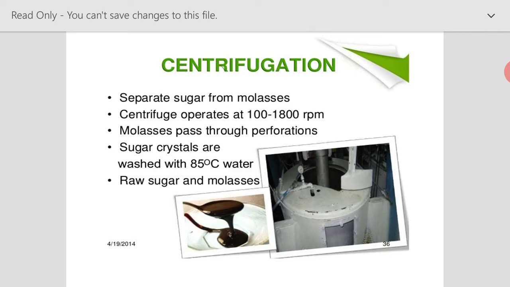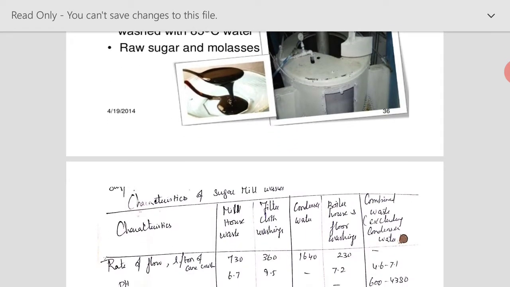Next is the centrifugation process. As we know, we are going to separate the sugar from the molasses, and this centrifuge will be operated at the rate of 100 to 1800 rpm, and the molasses will pass through the perforations, while the sugar crystals which are received will be washed with 85 degrees centigrade water, and raw sugar as well as molasses will be separated after this centrifugation process.